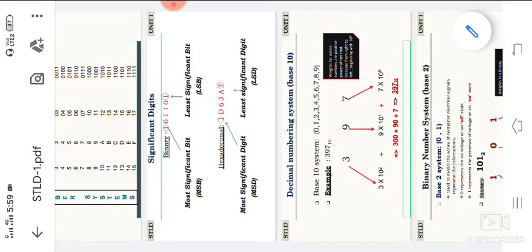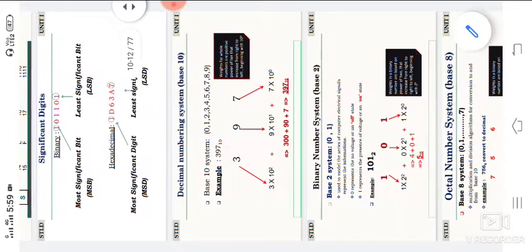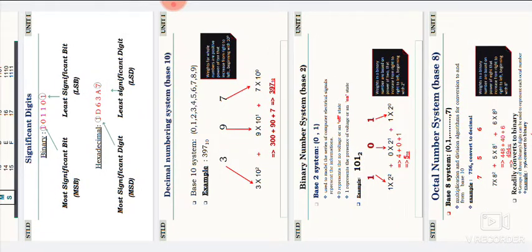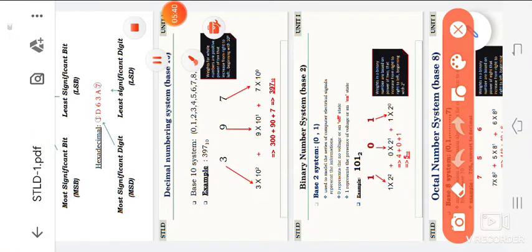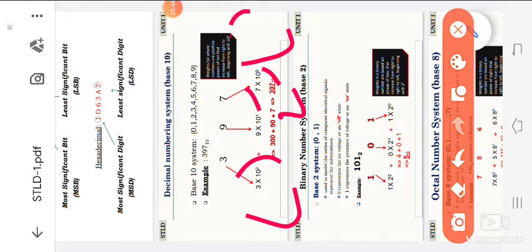Again, the binary number system. In this binary number system, binary means 0 and 1, only 2 digits are there. Binary to decimal: we are converting binary, that means base 2, to base 10.